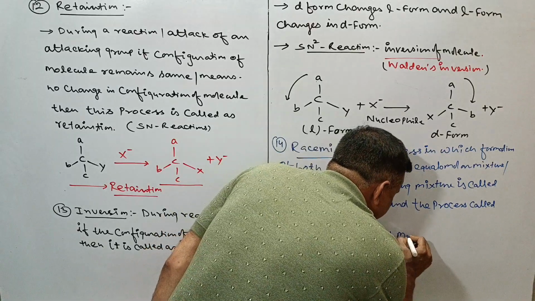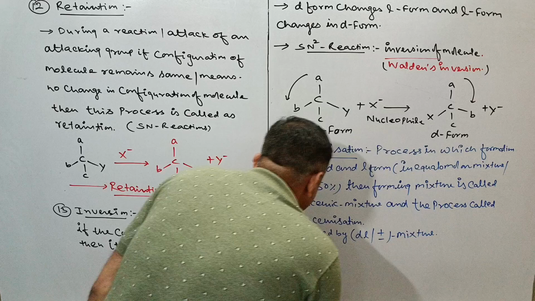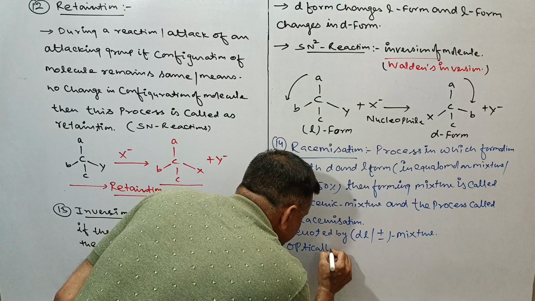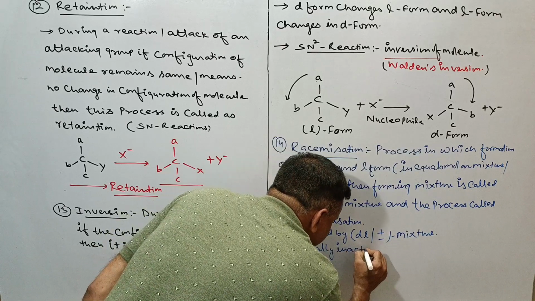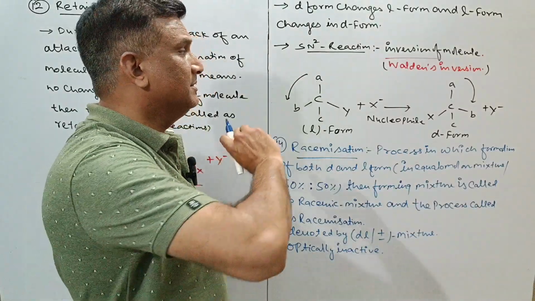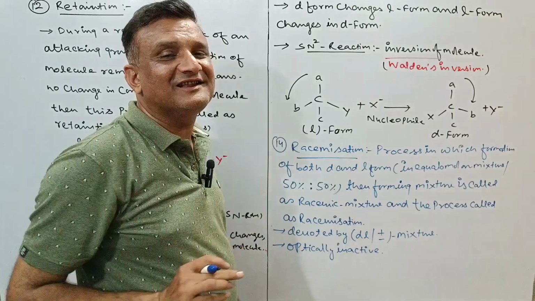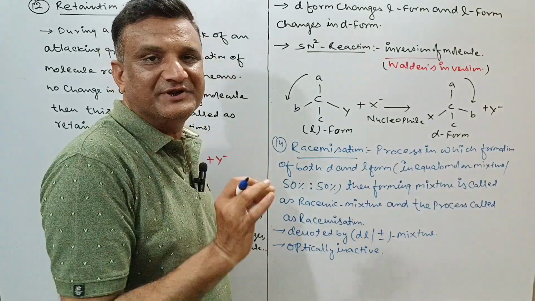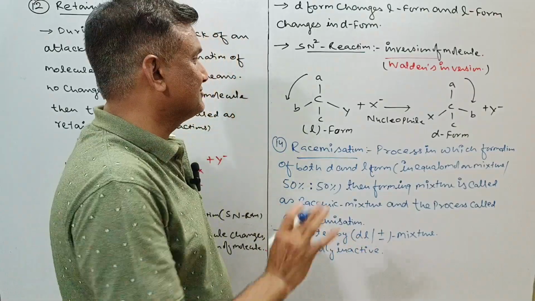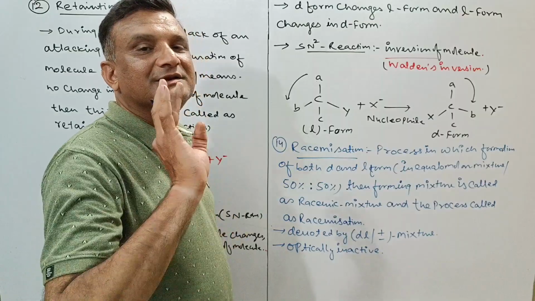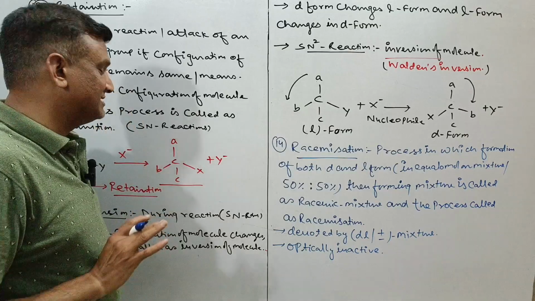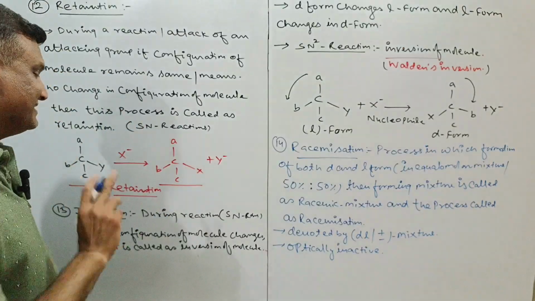Also, it will be optically inactive. Why? Because there will be equal amounts of the D and L forms, so they cancel each other's rotation. This is called external compensation, and due to external compensation it is optically inactive. So this was about the 14th stereochemical aspect, racemization, with 12 as retention and 13 as inversion.